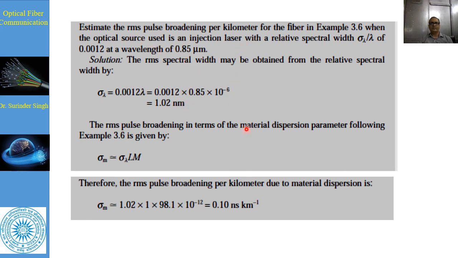Now we have to estimate the RMS pulse broadening in terms of material dispersion, which is equal to sigma lambda into L into M. The value of sigma lambda is 1.02, L is 1 kilometer, and the value of M which we have taken is 98.1 into 10 to the power minus 12, which is already there. The RMS pulse broadening per kilometer due to material dispersion we can calculate. Here the nanometer unit cancels out and we get nanosecond per kilometer.